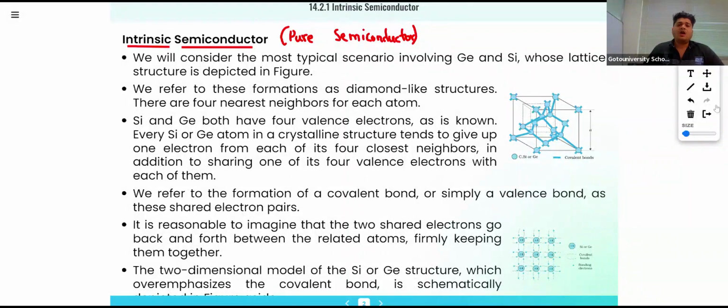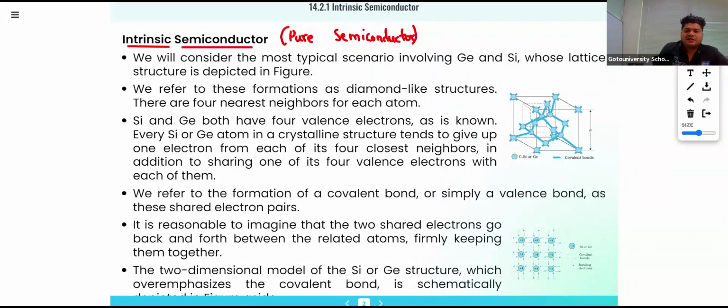Now, in the case of an intrinsic semiconductor, we can take carbon, silicon, germanium. But silicon and germanium are mostly used, so we can consider silicon. See what the properties of carbon, silicon, germanium are. They are tetravalent. Tetravalent means in the last shell there will be only 4 electrons.